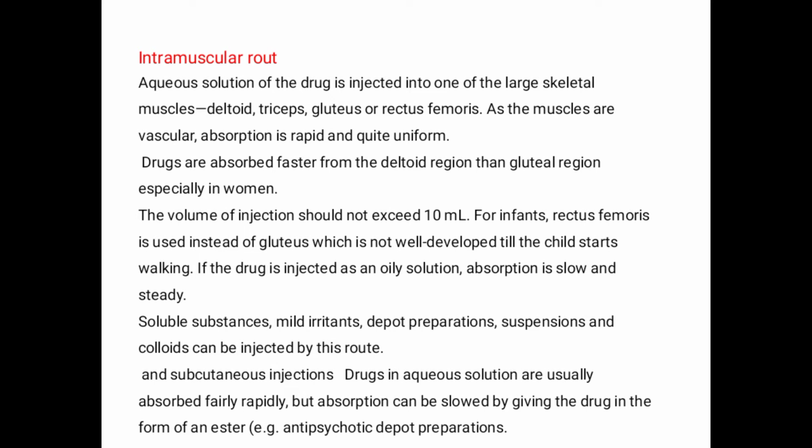The volume of injection should not exceed 10 milliliters by intramuscular route. For infants, rectus femoris muscle is used instead of the gluteus because it is not well developed till the child starts walking. If the drug is injected as an oily solution, the absorption of the drug from the intramuscular route is slow and steady.